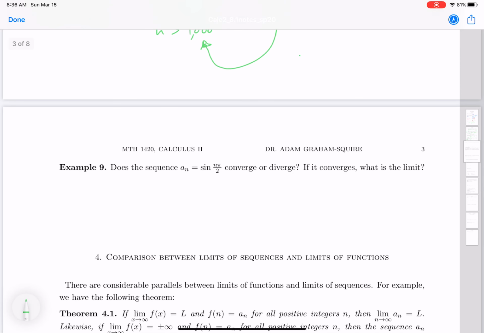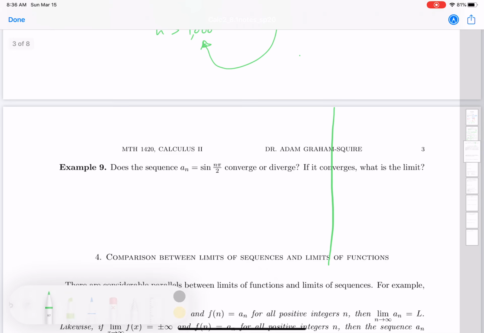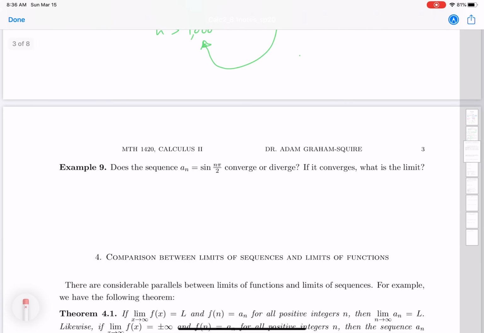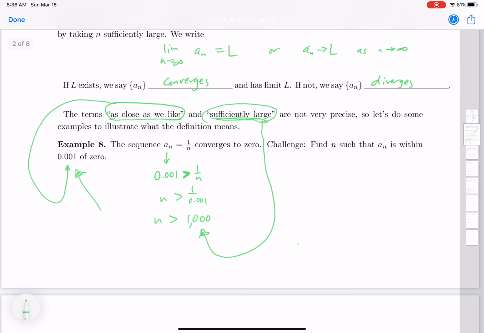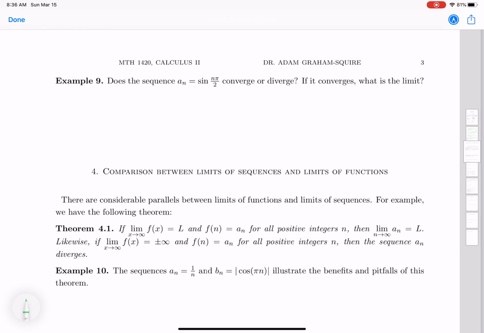All right, we just finished this definition of sequences and our definition of converge and diverge. So let's do another example of convergence and divergence. Example 9 says, does the sequence a sub n equals sine of n pi over 2 converge or diverge? And if it converges, what is the limit?